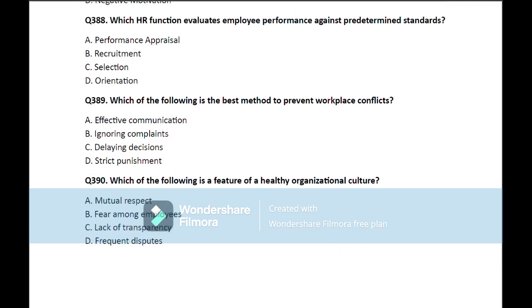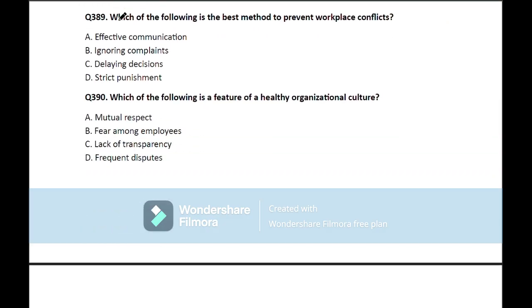Question number 388. Which HR function evaluates employee performance against predetermined standards? So here the correct answer is performance appraisal. Move on to the next question.